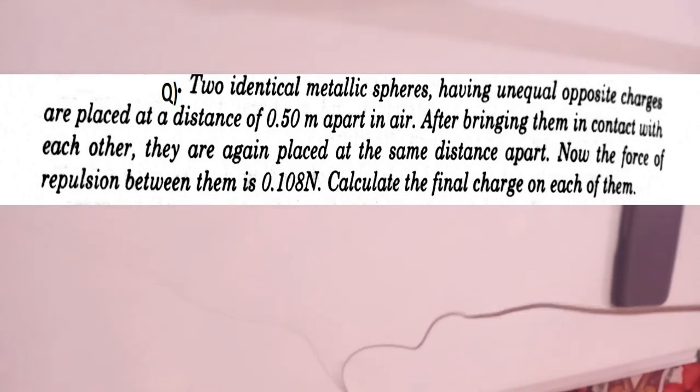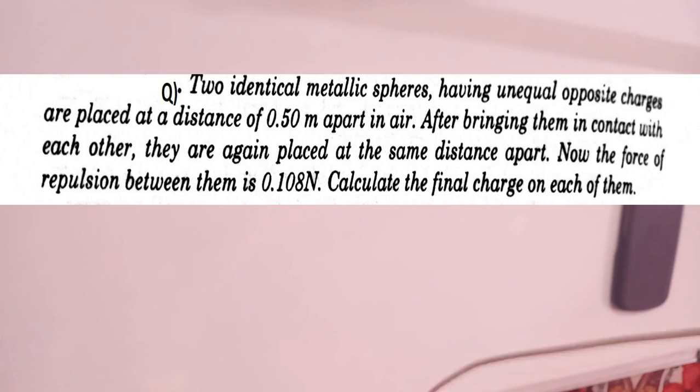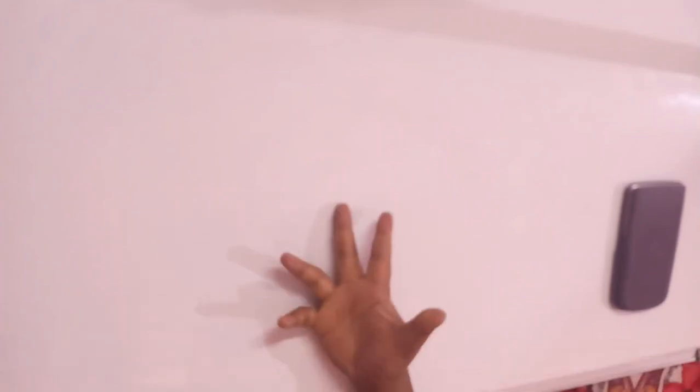Now this question says that there are two identical spheres. When identical spheres are brought in contact, then after separation they carry equal charges.